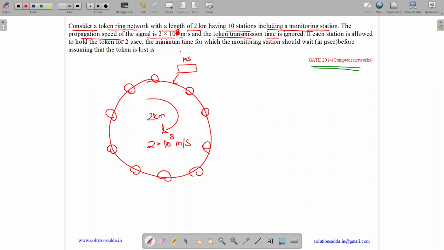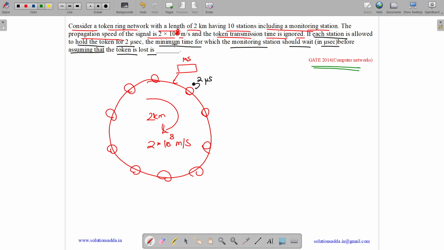And the token transmission time is ignored, which means we have a token over here, and the time to transmit the token to the link is ignored for each of the stations. If each station is allowed to hold the token for 2 microseconds, so each station will hold the token for 2 microseconds, the minimum time for which the monitoring station should wait in microseconds before assuming the token is lost is?